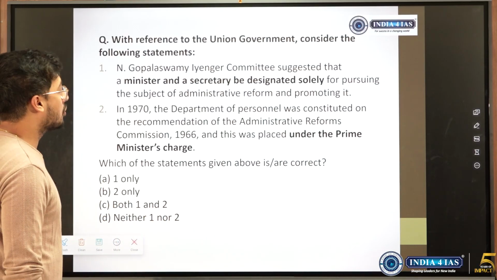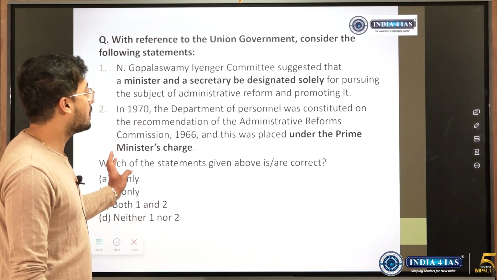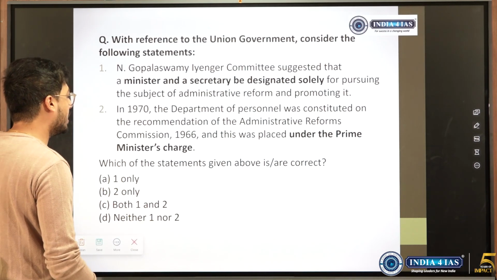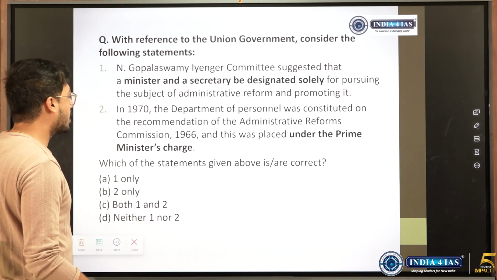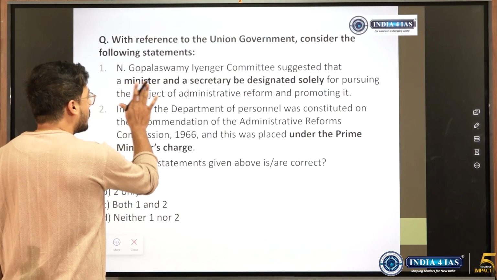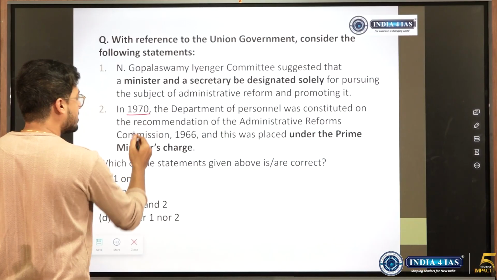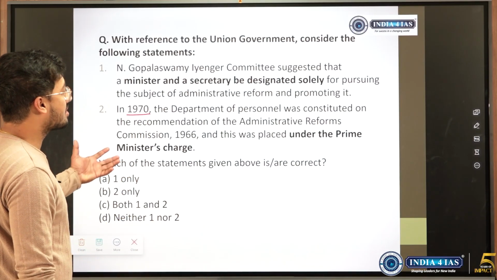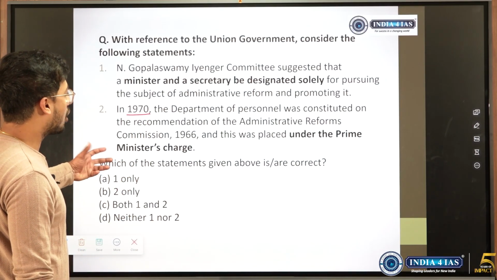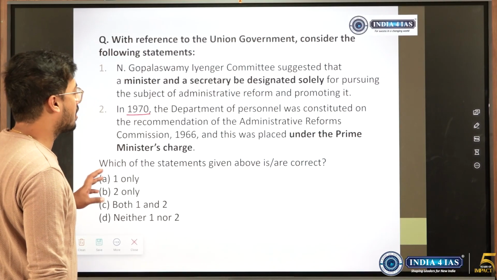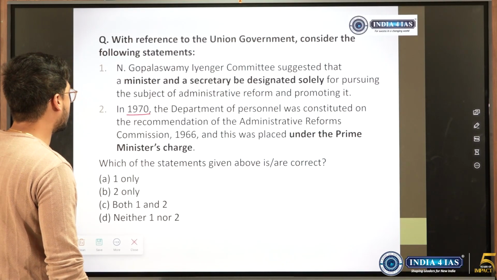This was another bouncer which was better left alone when actually attempting this question in the exam. See, there are two statements. So if guesswork has to be taken, there is no point even in understanding this, because this kind of question will not come again. They are dealing with some 1970 thing which is very less important as of now, and these are not even in the news or anywhere connected to our present day preparation.